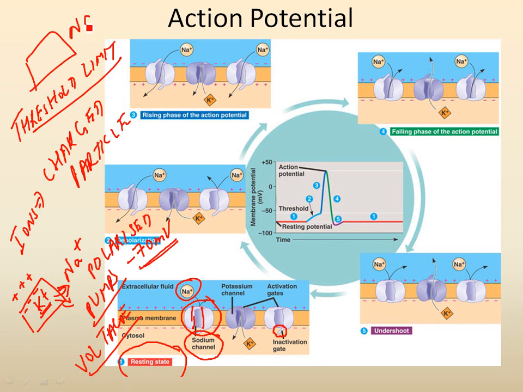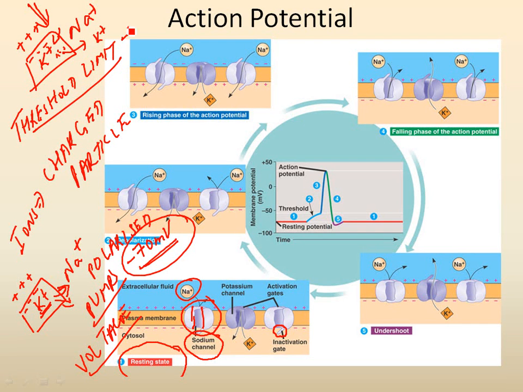Remember, sodium is outside, potassium is inside. Some potassium has leaked out, so there's potassium outside too. Outside is positive, inside is negative. So when the information arrives, or a stimulus arrives, some sodium enters. So what's going to happen to this voltage? This voltage is going to change. The more the stimulus, the more sodium channels open, and the more change there will be in this voltage.